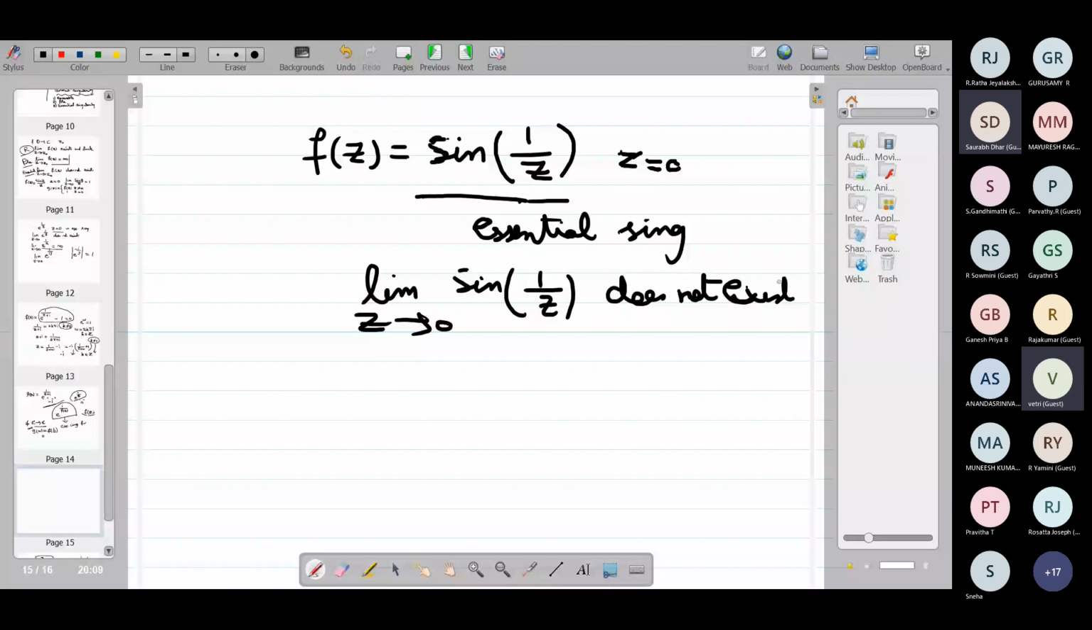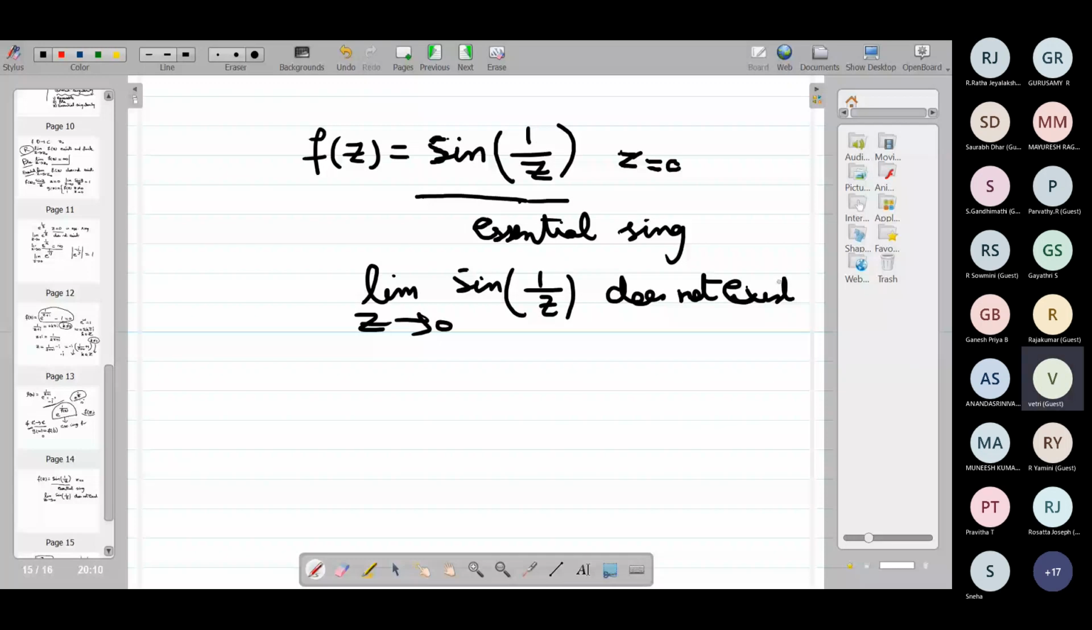If I take a sequence 1 by n pi, the image will be equal to how much? 0. If I take the sequence 1 by 2n pi plus pi by 2, what will be the image? 1. So I have two sequences converging to 0, but the image sequence is converging to two different values. Therefore, the limit does not exist.